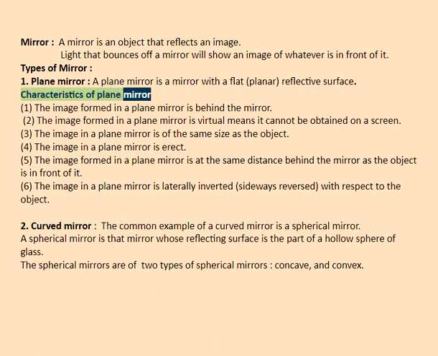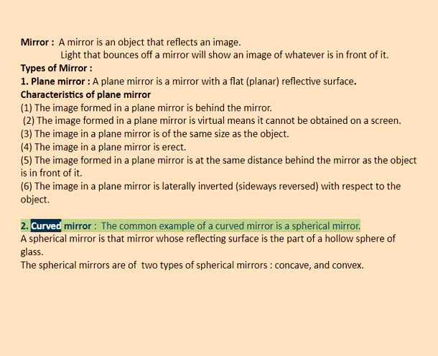Characteristics of plane mirror. 1. The image formed in a plane mirror is behind the mirror. 2. The image formed in a plane mirror is virtual, means it cannot be obtained on a screen. 3. The image in a plane mirror is of the same size as the object. 4. The image in a plane mirror is erect. 5. The image formed in a plane mirror is at the same distance behind the mirror as the object is in front of it. 6. The image in a plane mirror is laterally inverted, sideways reversed, with respect to the object.